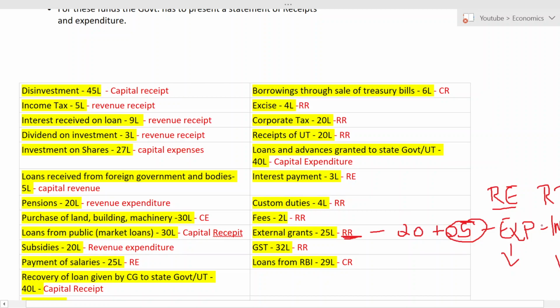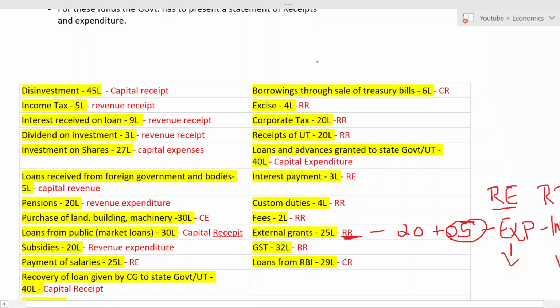Okay. But if the question is specifically saying that external grants are given for meeting expenditure or expenses, then the correct answer, what will it be? It will be revenue expenditure. If the question specifically says that external grants are given for investment purpose only, then revenue receipt. Okay, don't confuse. It is not capital.